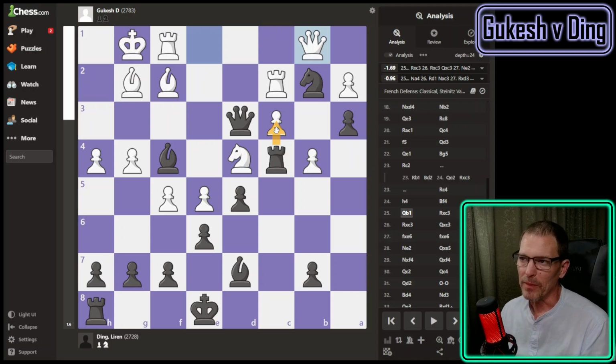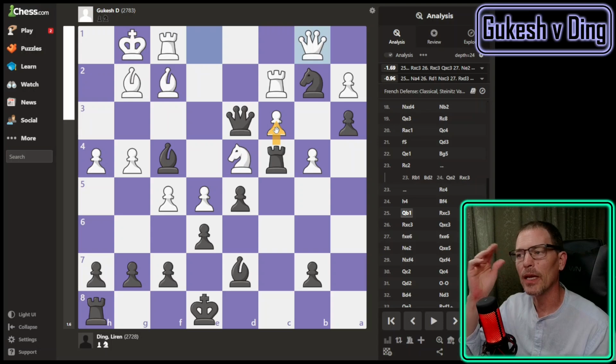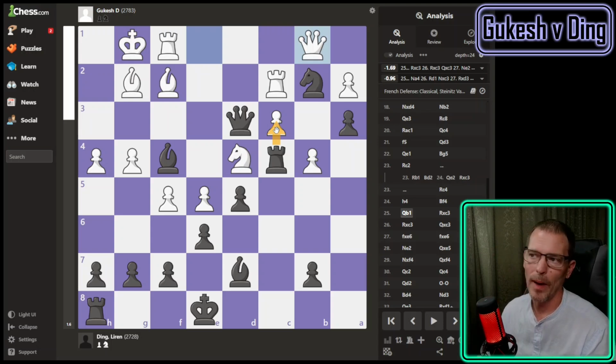That can probably be pretty informative for people at my level, maybe your level too. Because a lot of times what we do is we look for one tactical thing like, oh, maybe I'll get a discover check here. Nope, okay. Maybe I can push this pawn down. Oh, they blocked it. What about this knight? I could hop over there and get a fork. Oh no, they saw it coming. That kind of thing. But in this case, he saw that pawn way back, probably as soon as Gukesh played the b5 or b4 here, saw that the c pawn was backward and has been aiming at it relentlessly ever since. But yeah, I have no idea how Gukesh determined that that was the best move because it gives up this pawn. But he did determine that that was the best move.